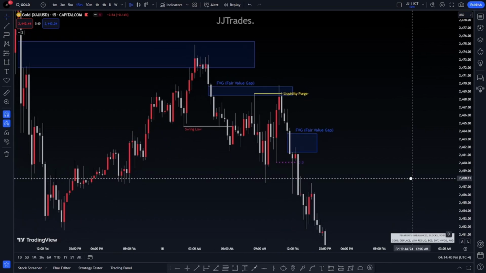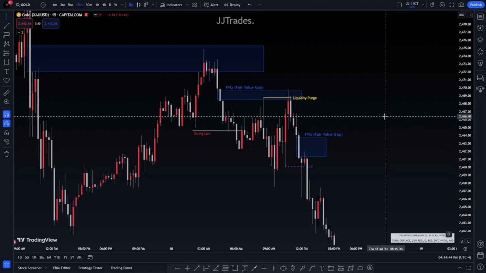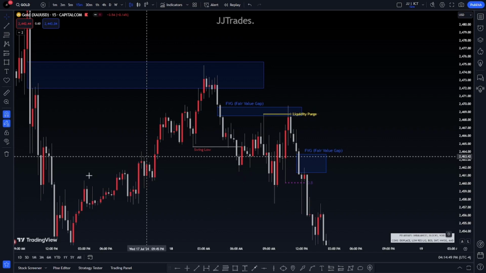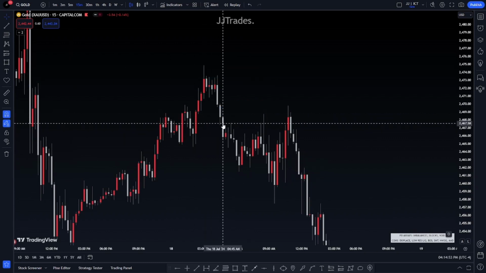Simple, right? Very simple. But that's just us applying confluences. I'm not applying a lot. How many did I apply? 1, 2, and 3. Just 3. Okay. 3 is really all you need. 2, well, maybe not enough, but 3 is definitely enough.